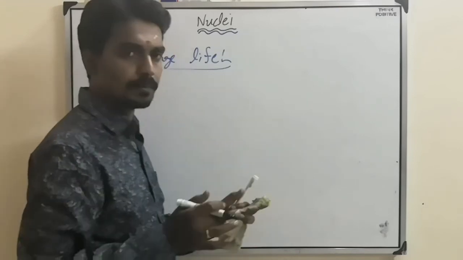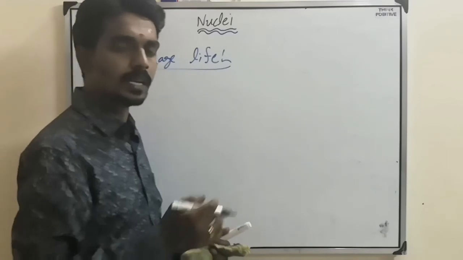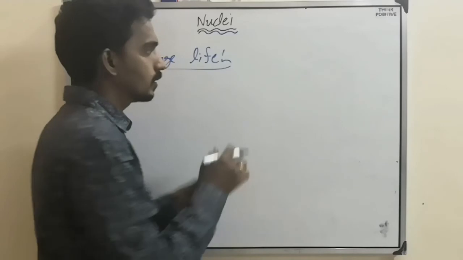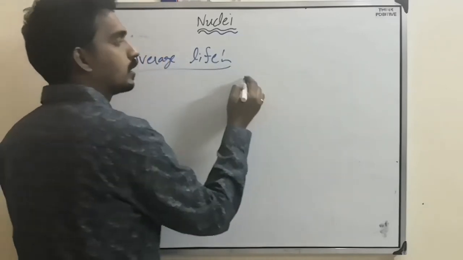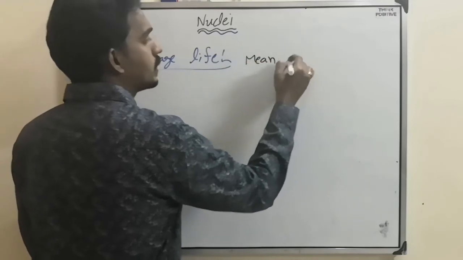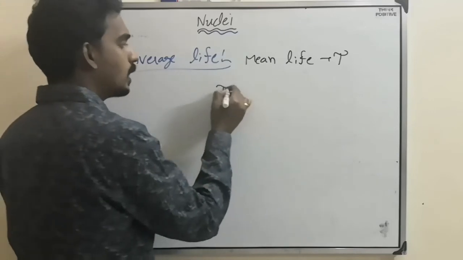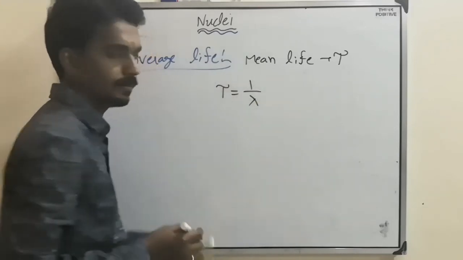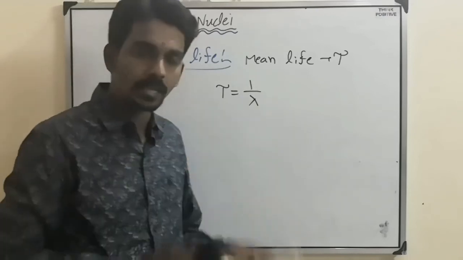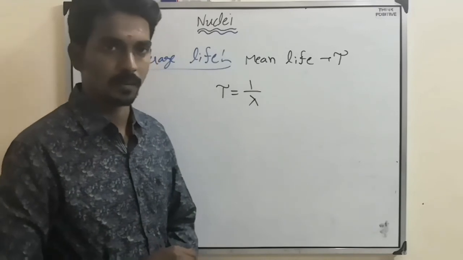If you add up all the values and take the mean, the average of the lives of all the particles, we call it mean life or average life, which we represent with tau, and the formula is given as 1 by lambda. So don't worry about the derivation. Derivation is not important for us. So the equation is tau equal to 1 by lambda.